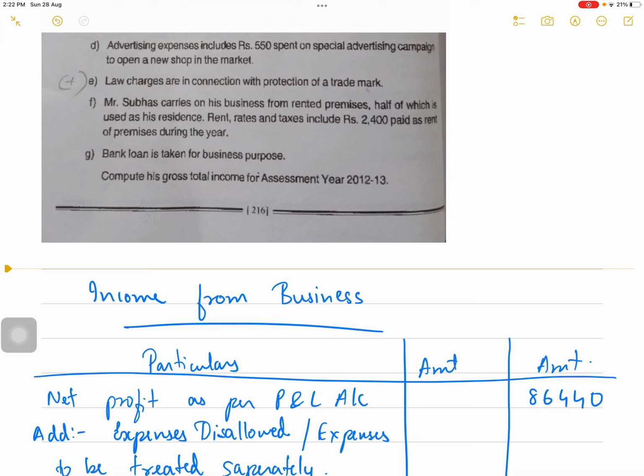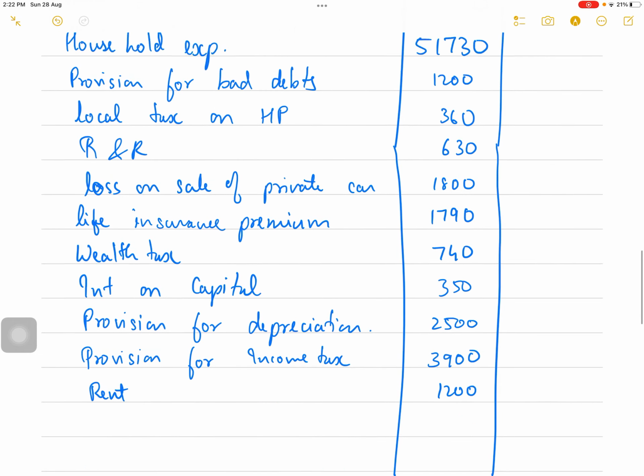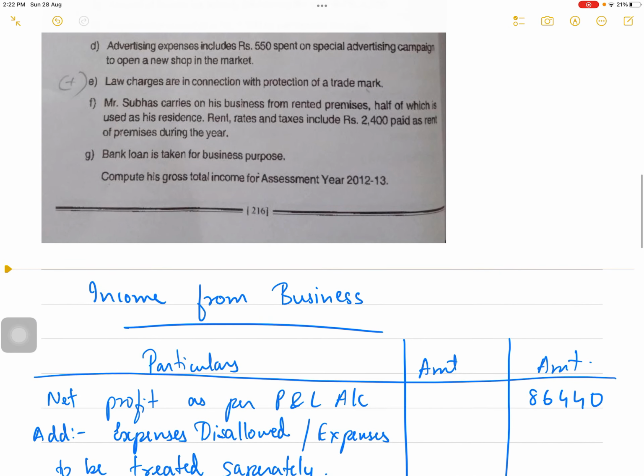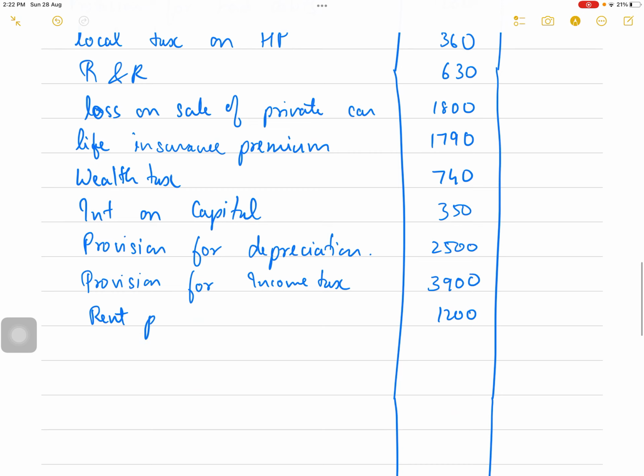Mr. Subhash carries on his business from his rented premises. So here 1,200 is personal, correct? So 1,200 you have to remove, so you have to add rent 1,200. I'll write rent paid for residence.